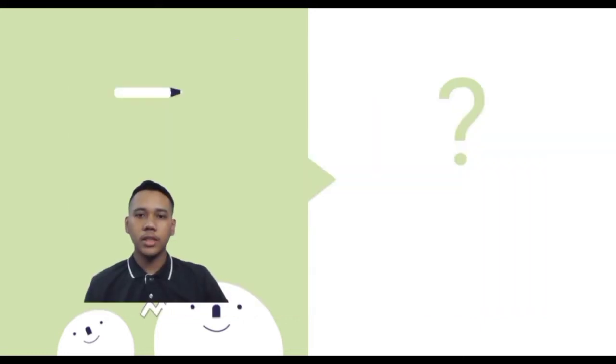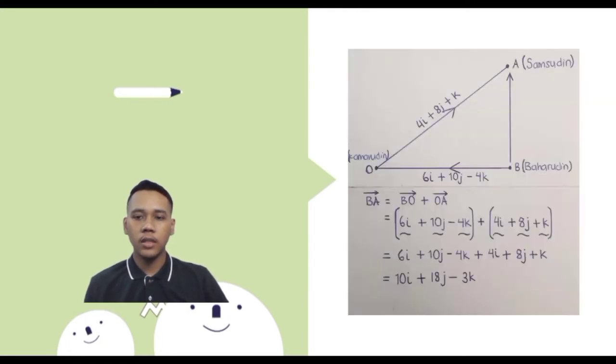For the second situation from the diagram, we still use the same formula, the triangle law. The situation from the diagram is Baharuddin wants to pass the ball back to Kamaruddin, and Kamaruddin will pass the ball back to Samsudin, and Samsudin will do the counter attack.